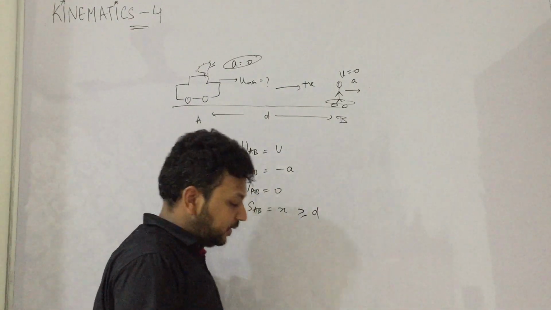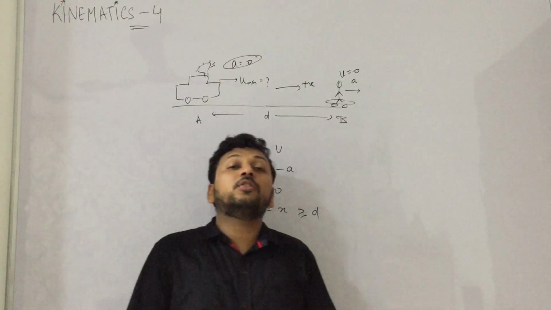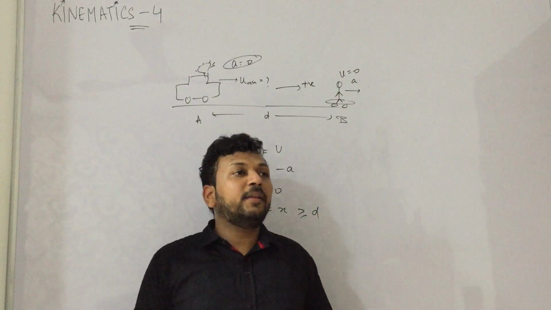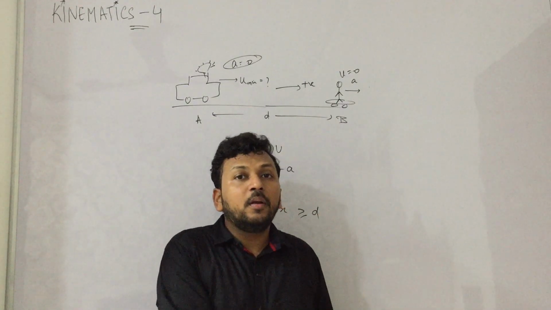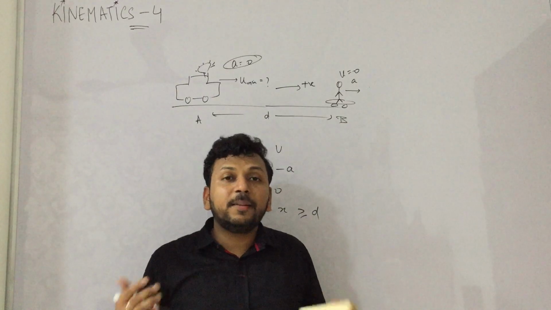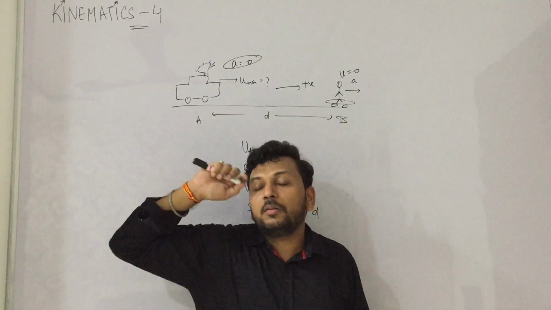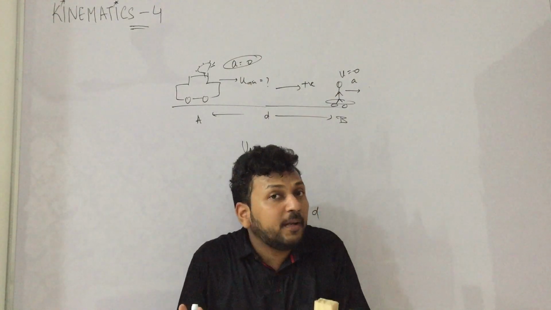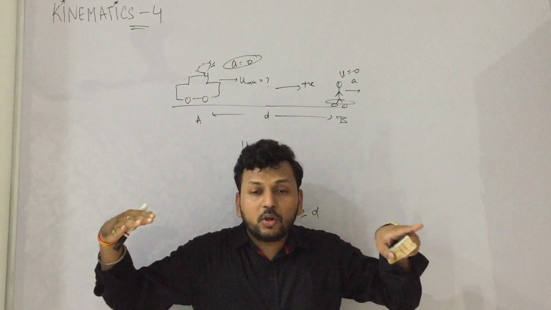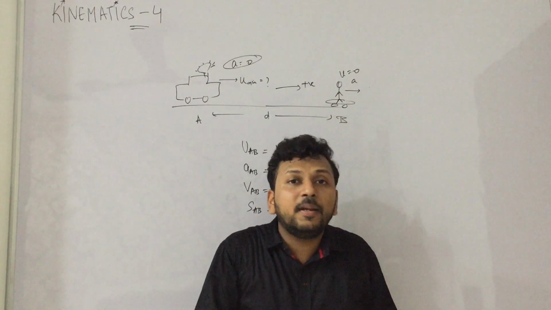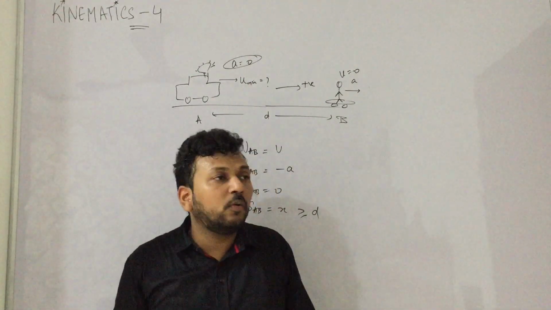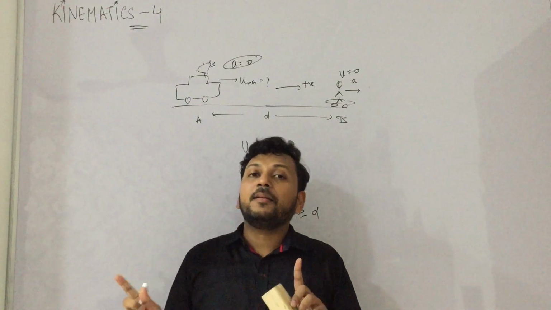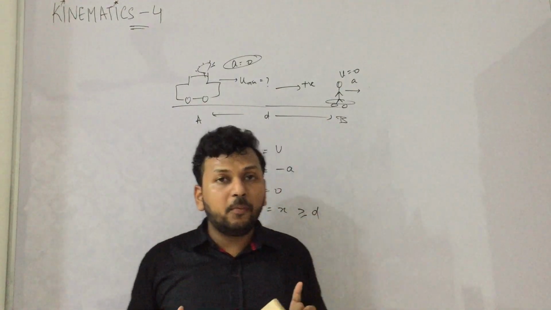Yes. Some people say that the final velocity of the police and thief will be 0 because he will catch and he will stop. That is a separate matter. That is a totally separate matter, that police will throw a stone or maybe use a pistol. We are not talking about that. We are just talking about the fact that they meet. After meeting, what they do, they throw flowers or whatever, we are not talking about that. We are talking about the situation when both of them reach a common point.